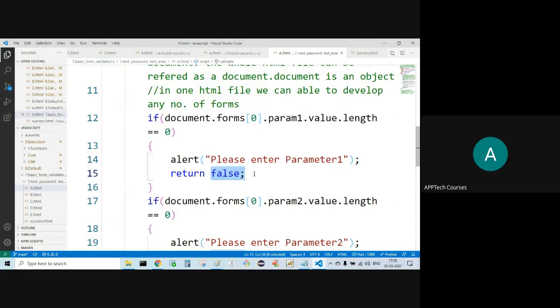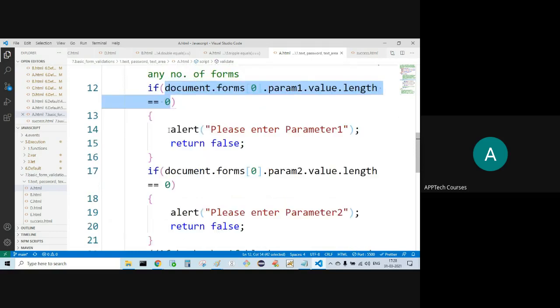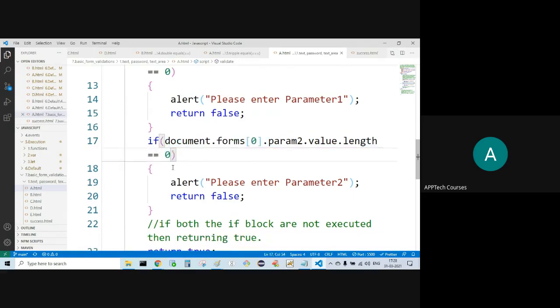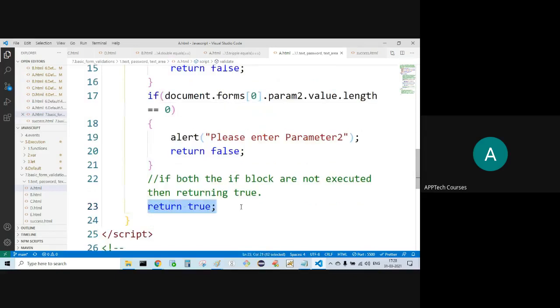Form data won't be submitted. Assume this first if block is false. Checking the second if block, if it is true, enter parameter 2, returning false. Form data won't be submitted. Assume that this if block is false as well. Now it is going to come to the last statement, return true.